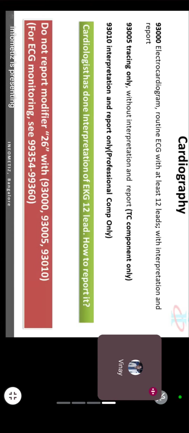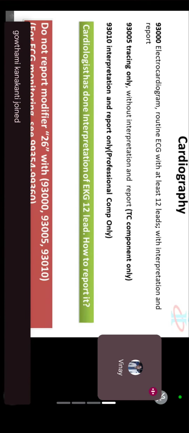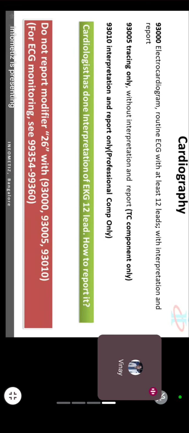So for the radiology people, those in the previous surgery batch who have joined, I guess you must know about the 26 modifier. The 26 modifier is used in radiology. In radiology also we have the same concept. X-ray will not be taken by the doctor. X-ray will always be taken by the technician. The doctor will just read the report.